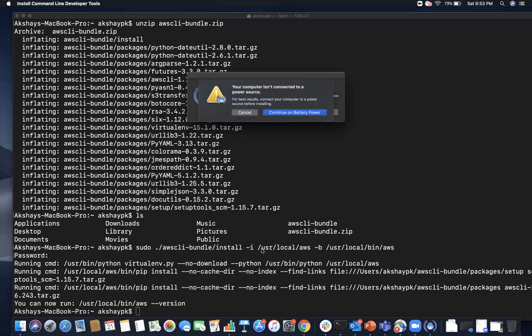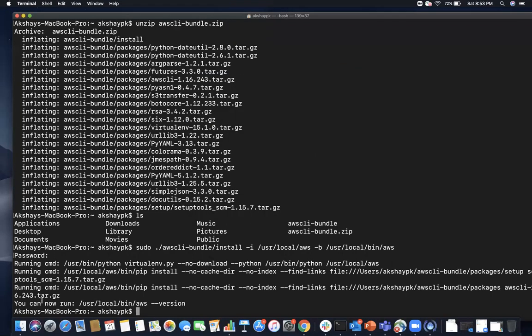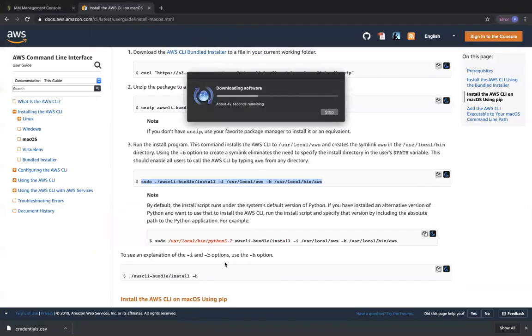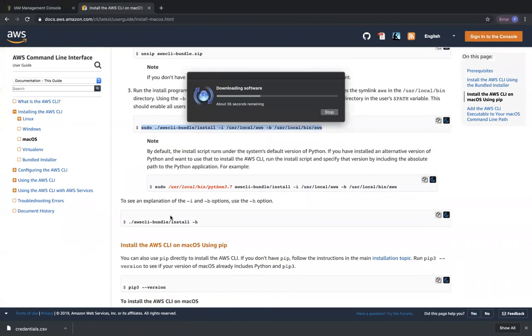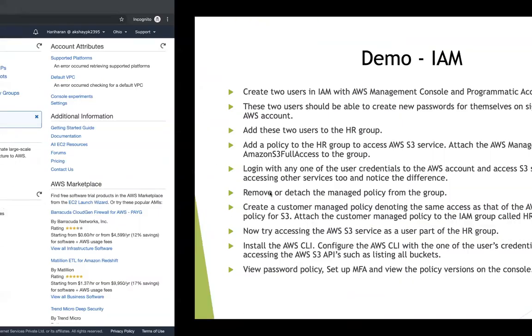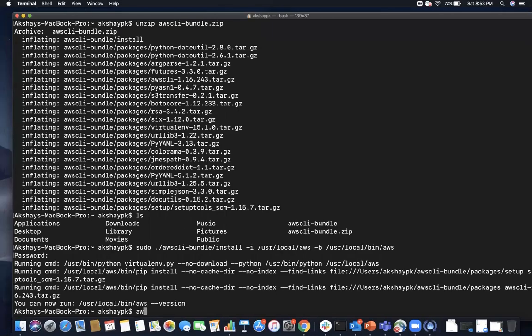Agree. Continue. Okay. So you can see over here, it has already installed. You can do aws --version. Before that, we will also check whether there are any additional documents over here. No explanation is there. Okay, so let's go ahead and do aws --version.